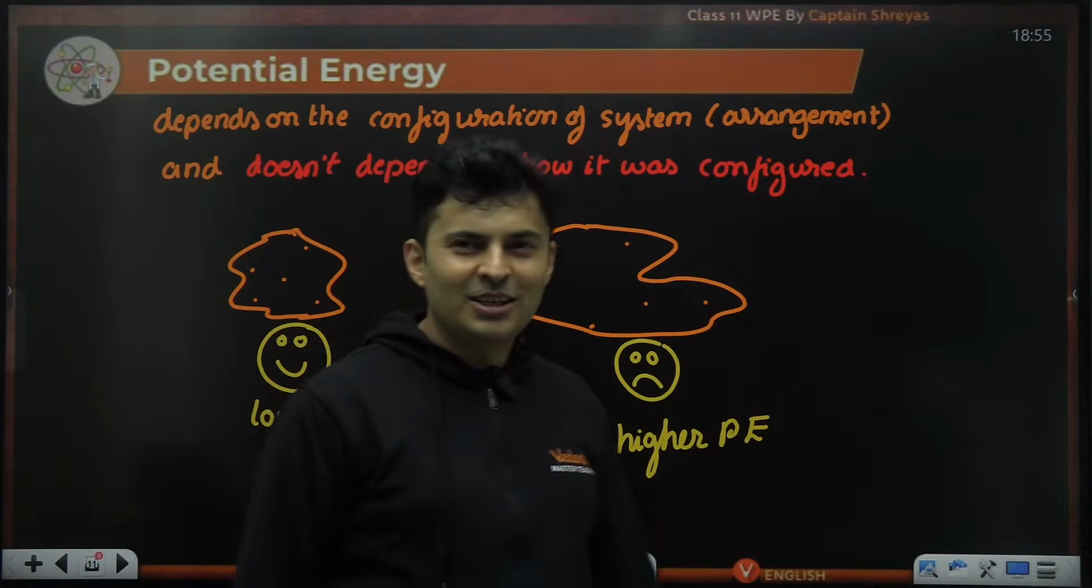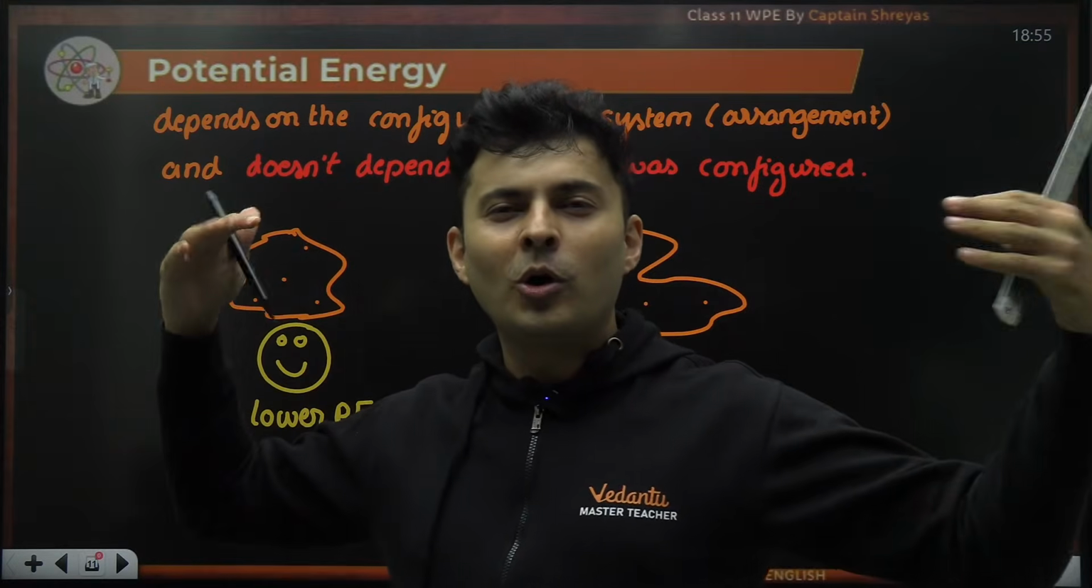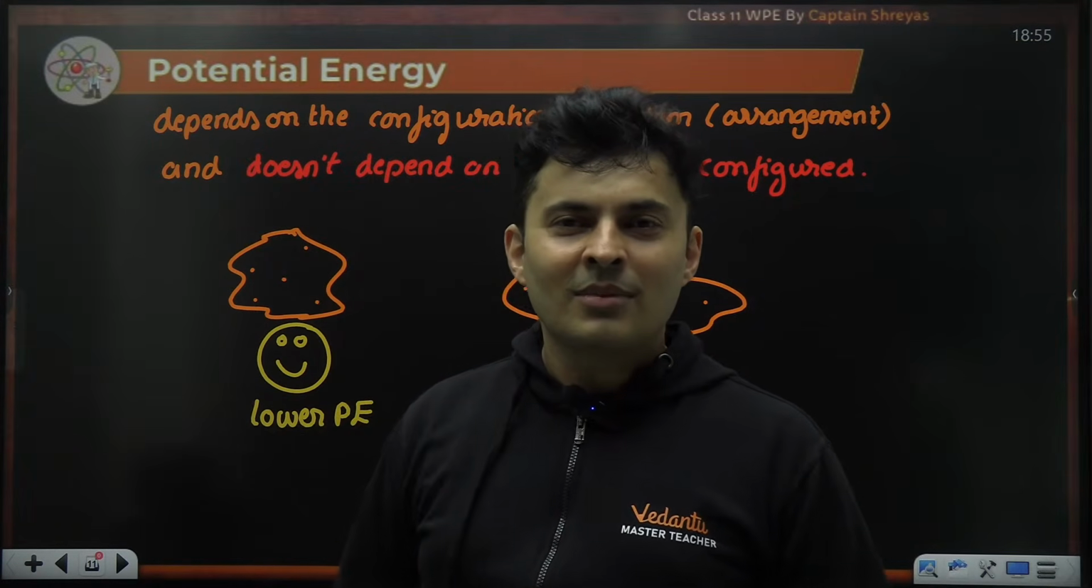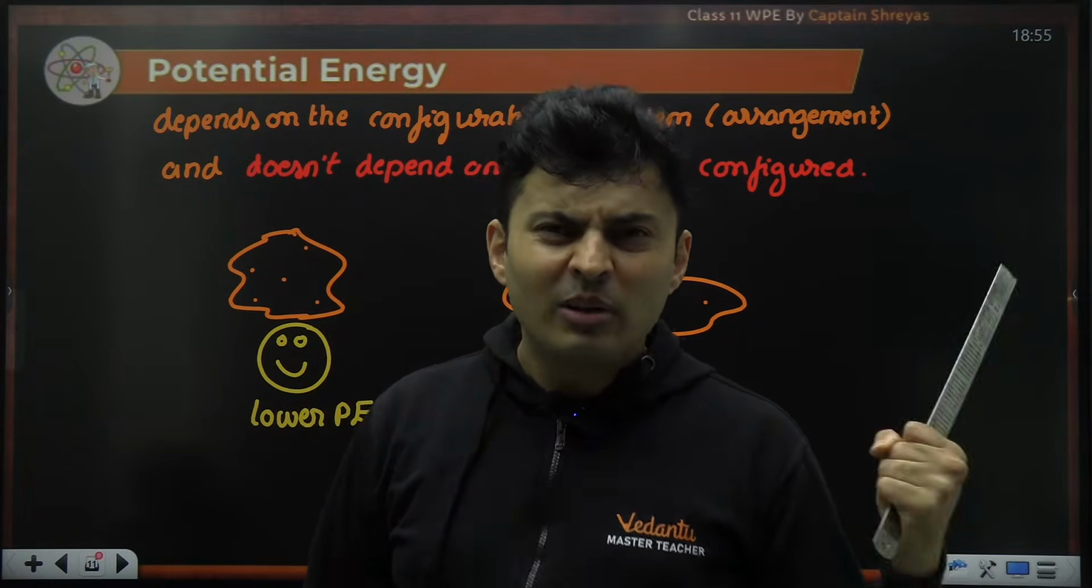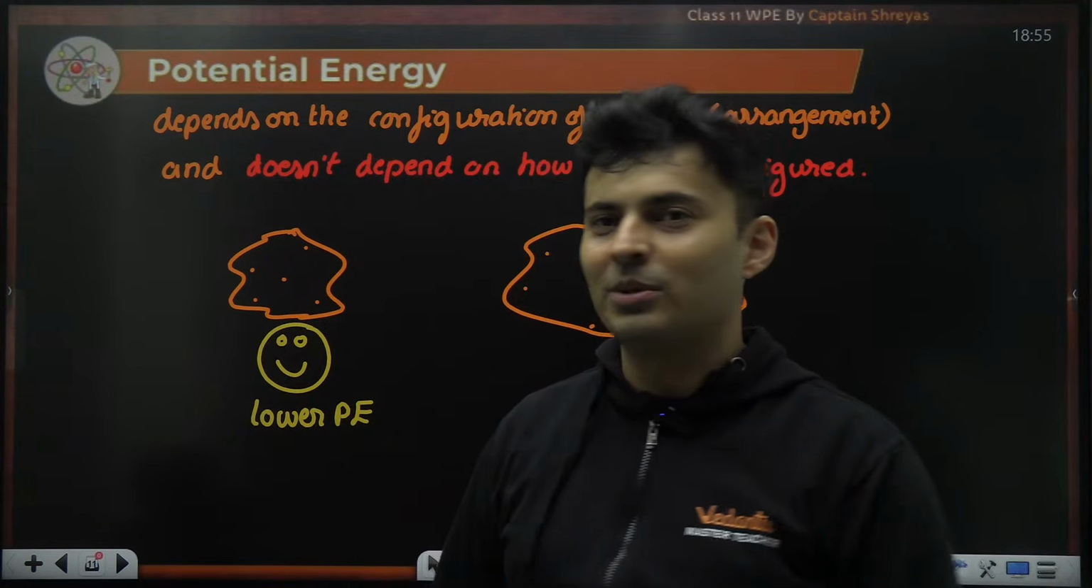They say, right? People who are very happy, they are not bothered. Low potential energy. But people who are very sad, always worried, always thinking, high potential energy, high IQ people, they say.